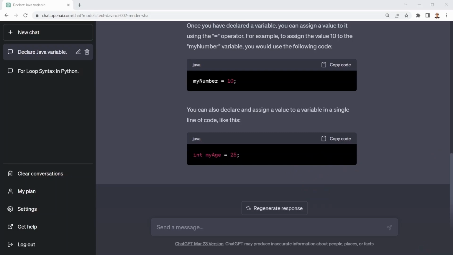Okay. What if I wanted maybe to learn about conditional statements or maybe if-else statements, for example, in Python, and I would like to learn the syntax? So I'm going to say, well, what is the syntax for performing conditional operations in Python?